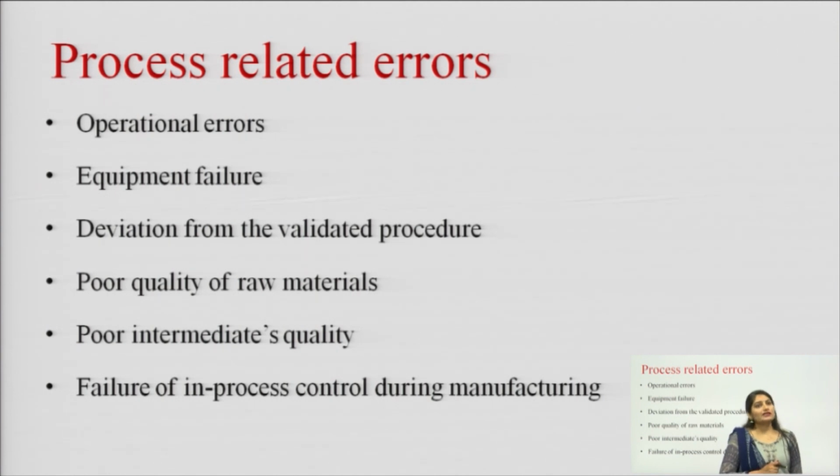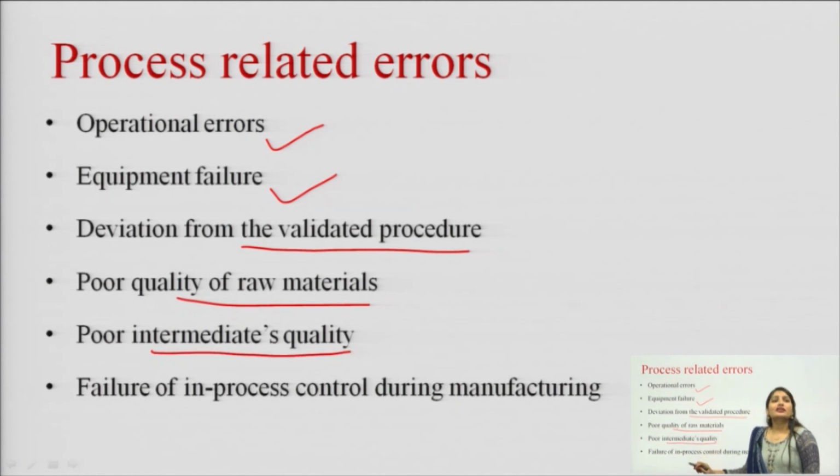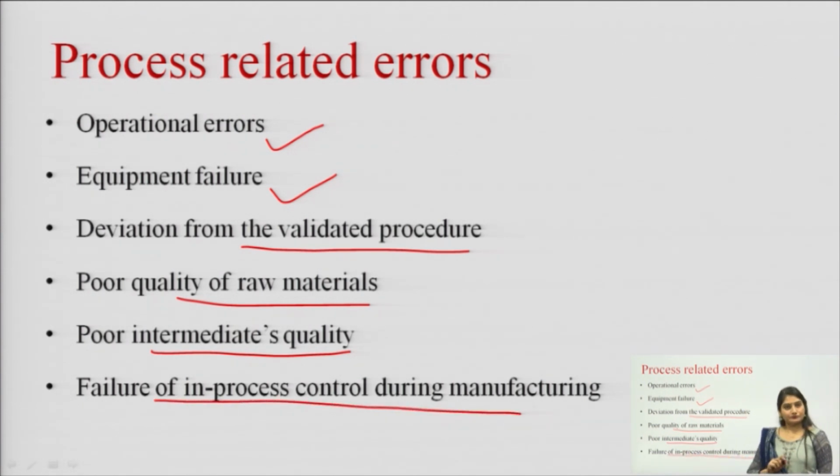Process related errors include operational error, equipment failure, deviation from the validated procedure, poor quality of raw materials, poor intermediate quality, and last is failure of in process control during manufacturing.